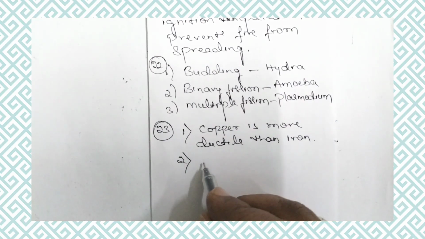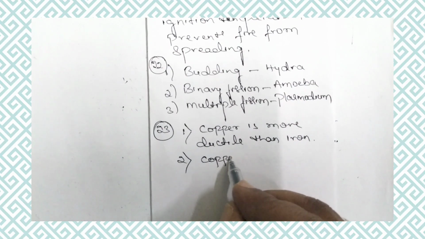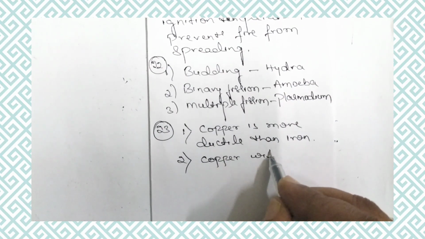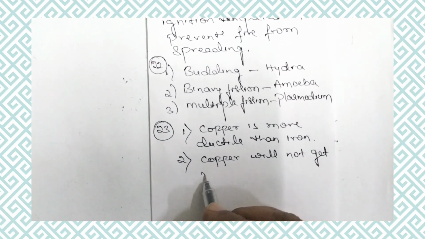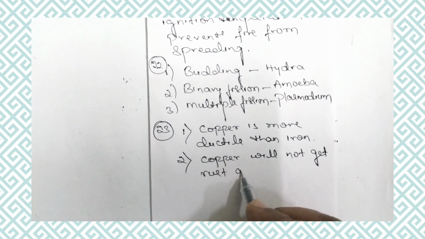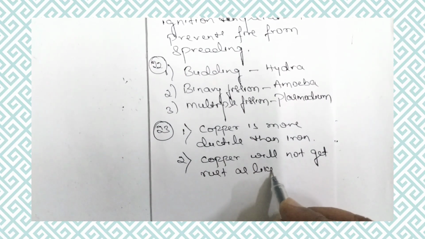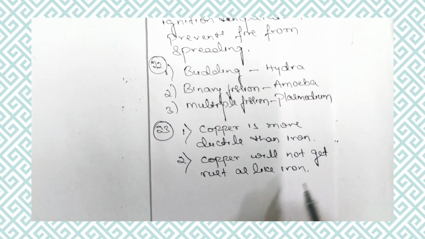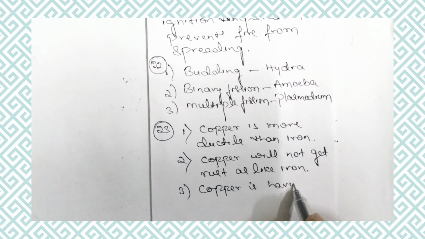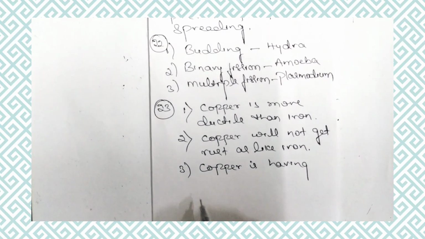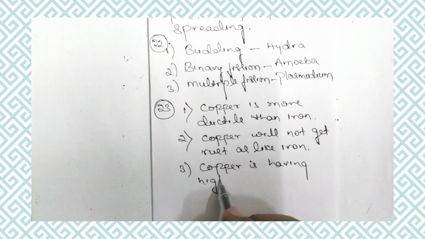And compared to iron, copper does not rust as iron does. This is the second point. And the third point is copper has high conductivity.